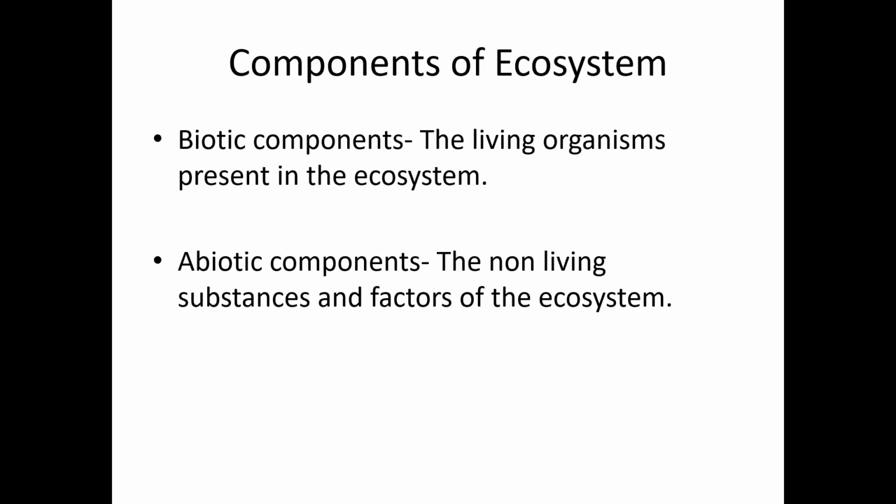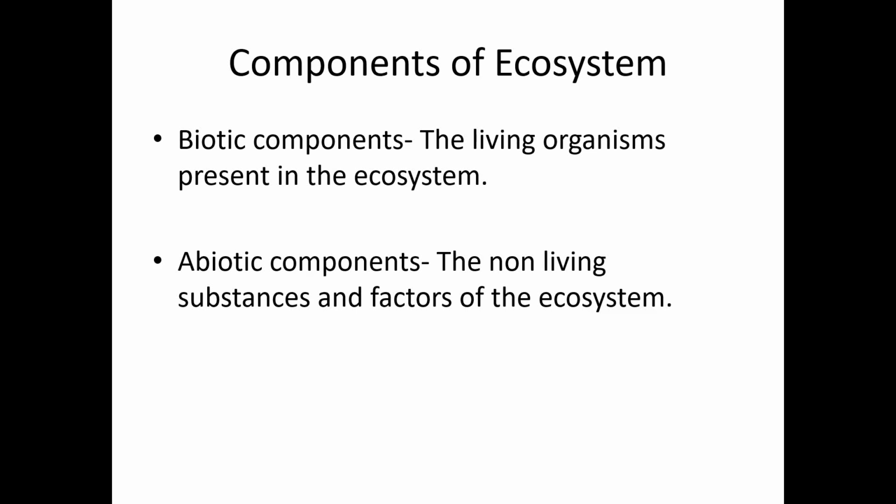Coming to the components of ecosystem, there are two main. When we studied about the pond ecosystem, we come to know there are living components and the non-living components of ecosystems are present. Living components of the ecosystem, the living organisms which are present in an ecosystem is called as biotic components. Bio means life. So biotic components means they are actually the living components present in an ecosystem. And abiotic components are the non-living substances.